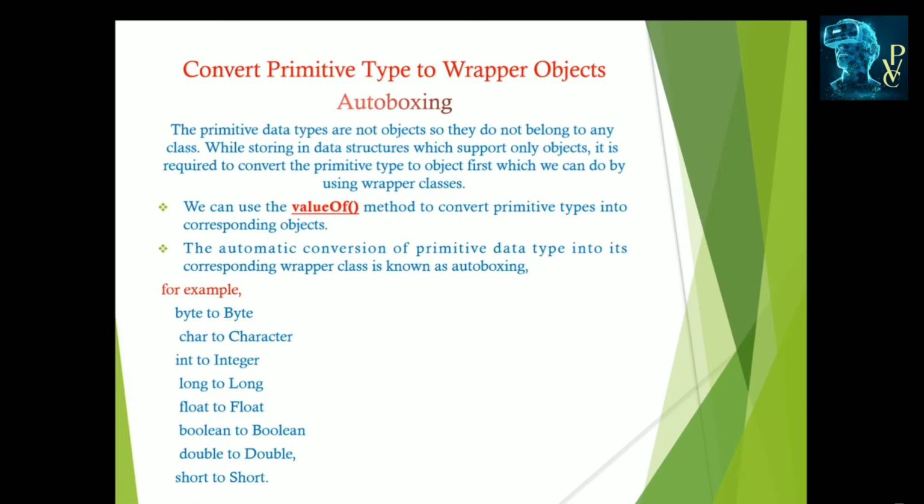Here in this we learn about autoboxing and unboxing. Here in the wrapper class we are converting the primitive data types into objects. The automatic conversion of a primitive type to a wrapper object is called autoboxing.